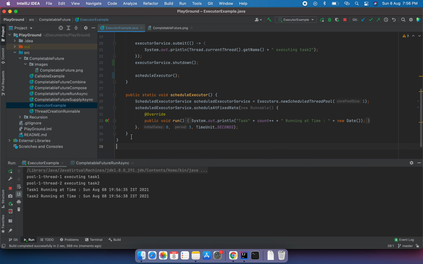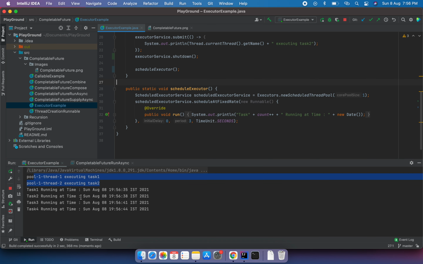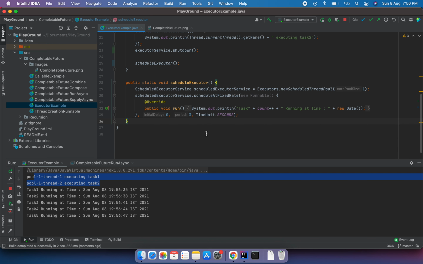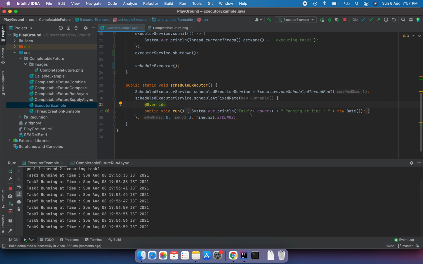Yeah, so you can see these are from the previous example, and every 3 seconds there is a gap. Every 3 seconds this program is rerunning and printing the output. So if you want to schedule some job that needs to be run at a specific time, this is one way we can do that. And this is one of the very basic examples.